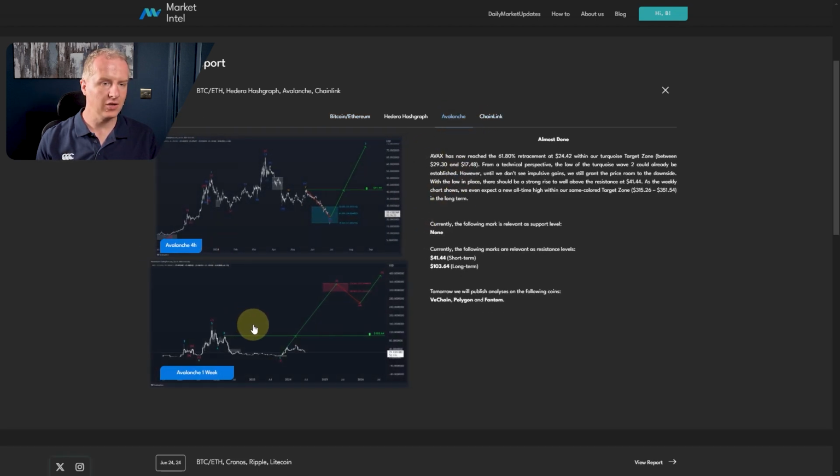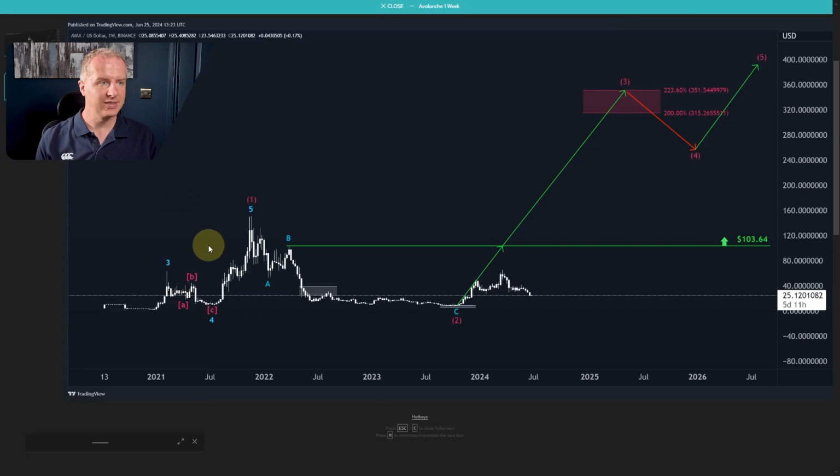So let's take a look at the weekly chart first. Quick reminder of the long-term chart, right? So let's click on that. And here you can see AVAX Avalanche. We have this 1-2 setup, the wave 2 that bottomed in 2023, like many other altcoins bottomed in 2023, end of 2023, their relevant bear market lows. You can see that the initial rally here is highlighted as magenta wave 1. So it is the first wave of a larger 5-wave cycle. You can actually see on this chart that larger 5-wave cycle.